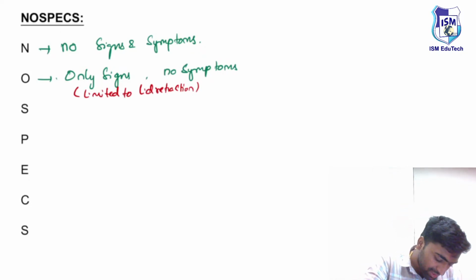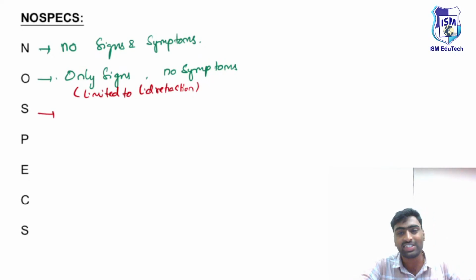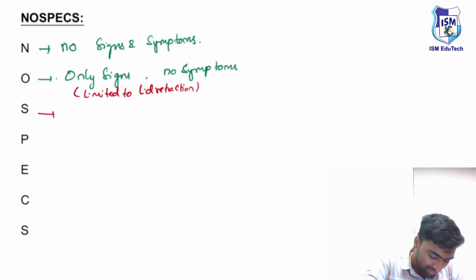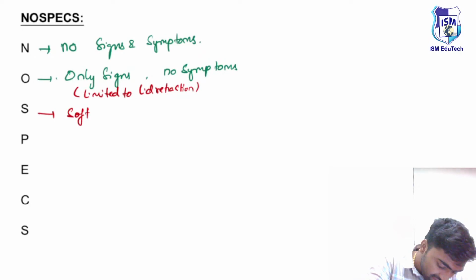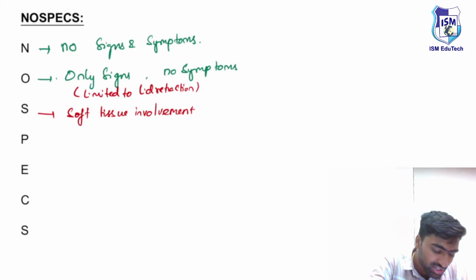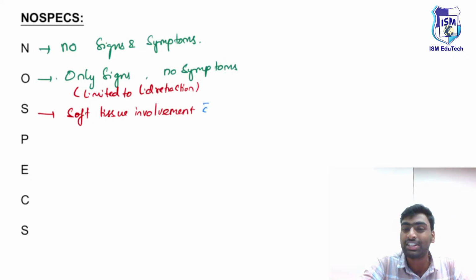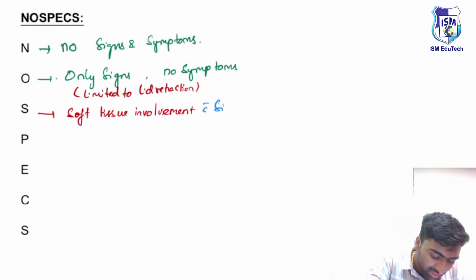Next, you will see the presence of signs or symptoms because of soft tissue involvement, along with the signs which we mentioned before. And which symptoms?